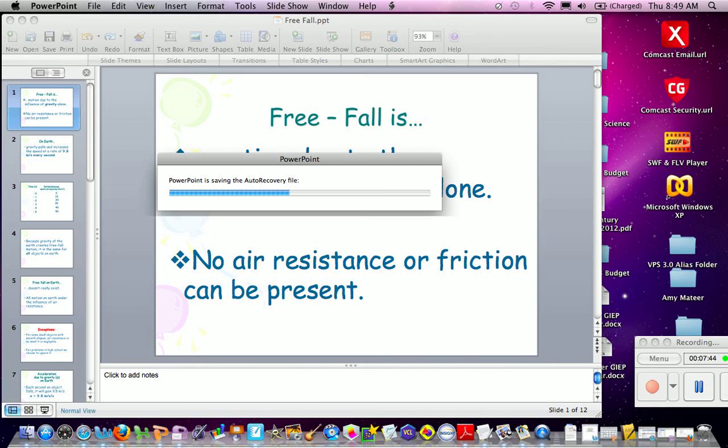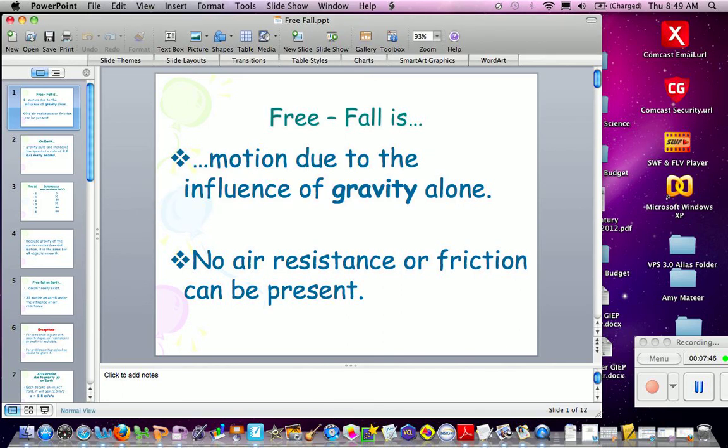Okay, so we're going to further take a look at this concept of free-falling gravity by working through some of these equations to find the distance and the velocity that we're going and the time that it takes for free-falling objects to fall in class when we see each other next.